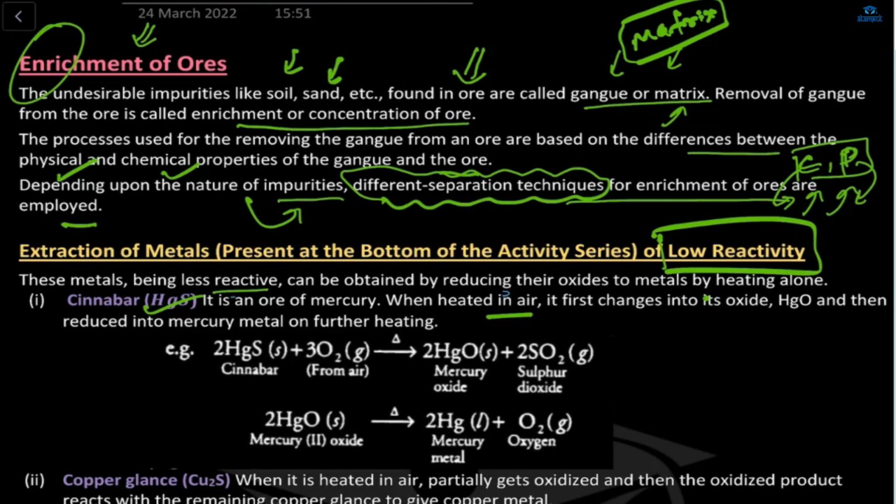So in the enrichment of ore, the physical property will depend upon the nature of impurities, and the chemical properties will depend upon the different separation techniques used for removing the impurities from the matrix.